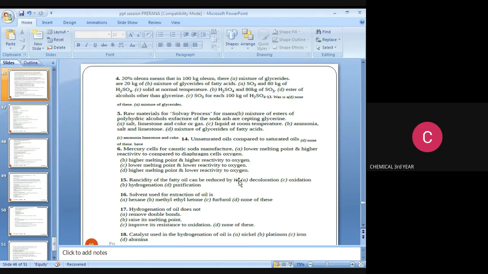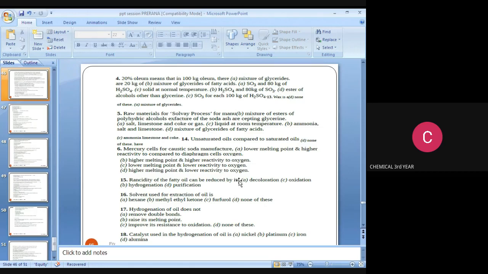So next question, note it down. Next GATE question: the solvent used for extraction of oil is, what is the answer? The options are hexane, methyl ethyl ketone, furfural, none of these. So the answer is hexane.